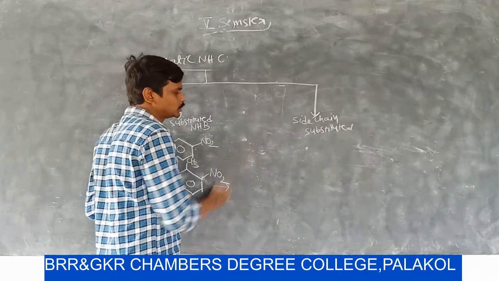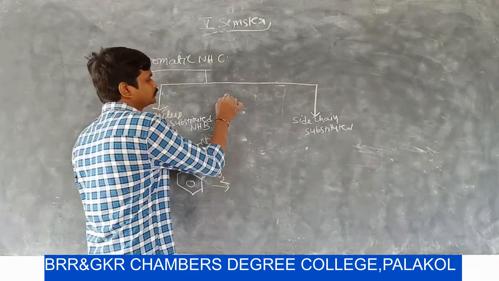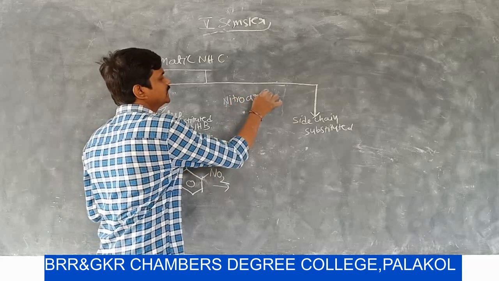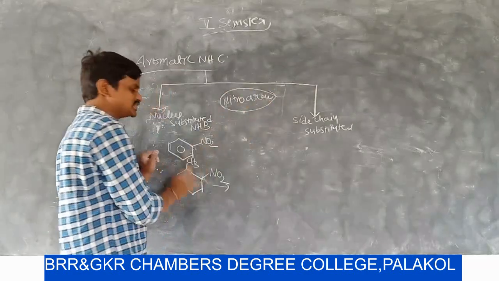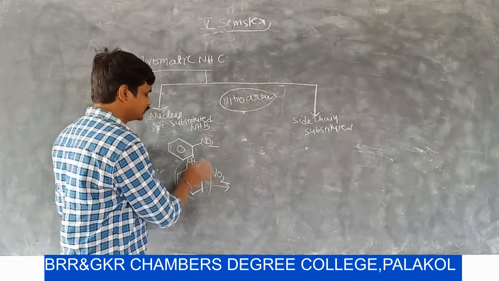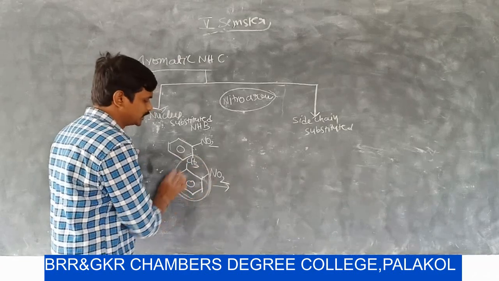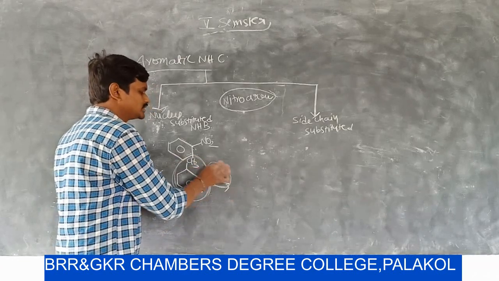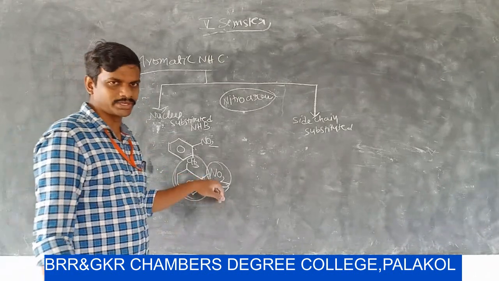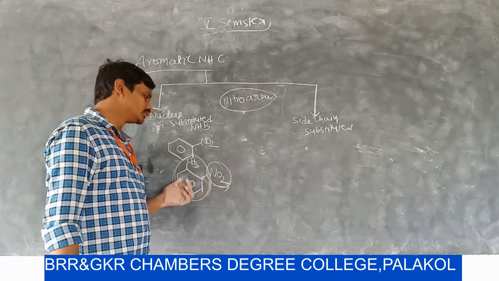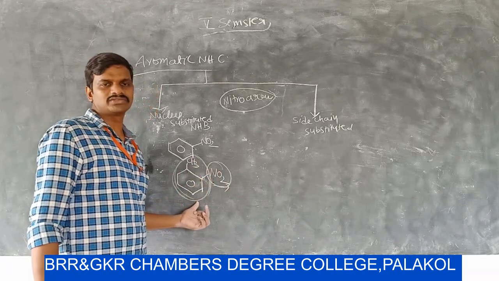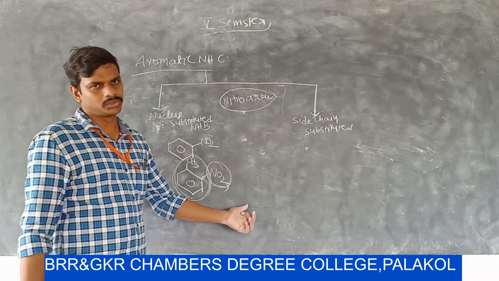How can we give names to aromatic nitrohydrocarbons? You can add nitro as a prefix to the arene system. Here the arene system is benzene or toluene. In this molecule, the name of the parent compound is toluene. NO2 is treated as a substituent in IUPAC nomenclature, so the name of this compound is nitrotoluene, and since the nitro group is ortho to the methyl group, the name is orthonitrotoluene.